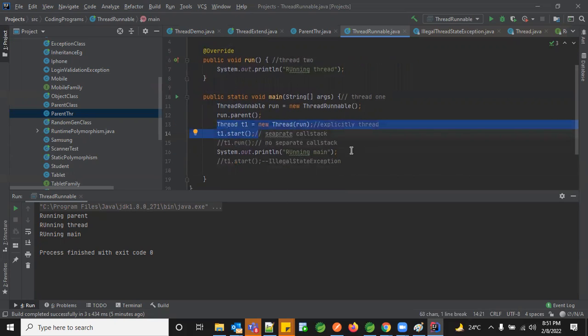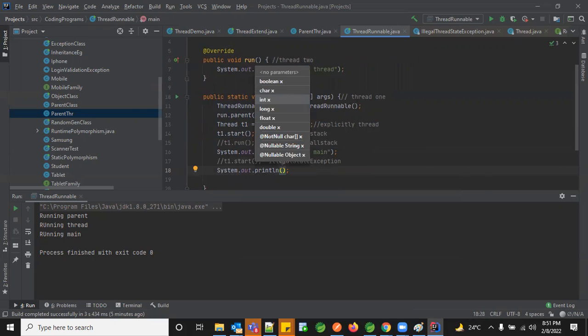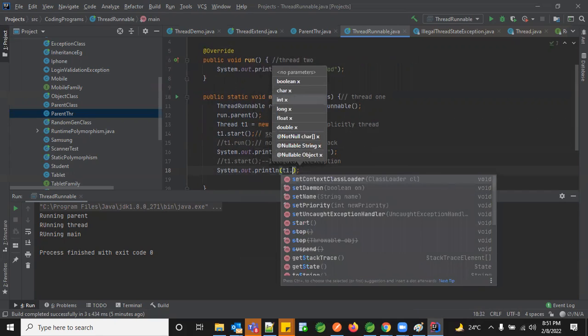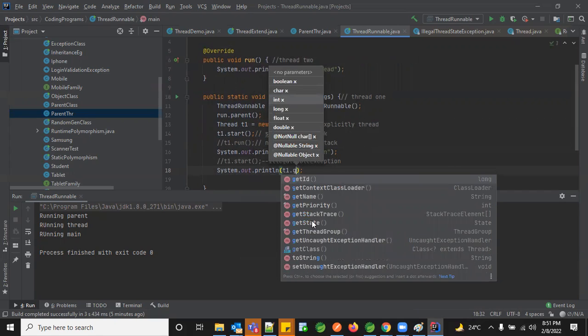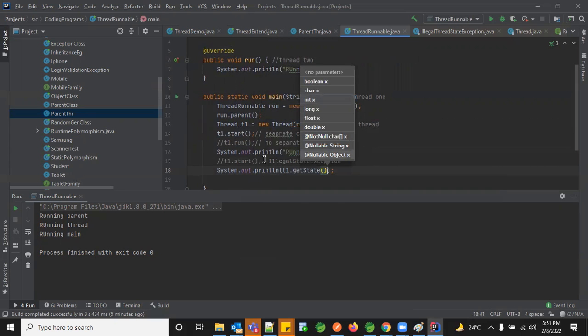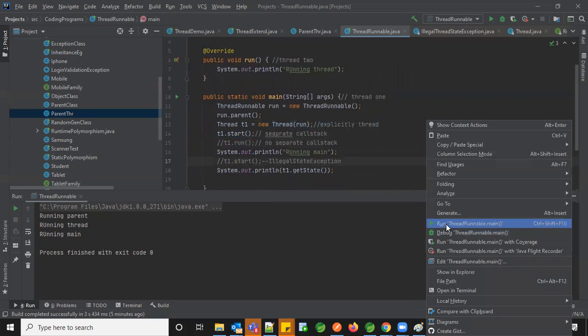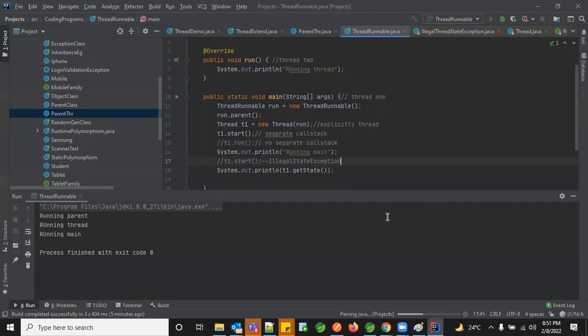So to make it more clear, what I can do is, we don't specifically call that run, and that overridden method will implicitly run with the object created for the thread. So let me print the thread state this time and run it. So you see the state is runnable.